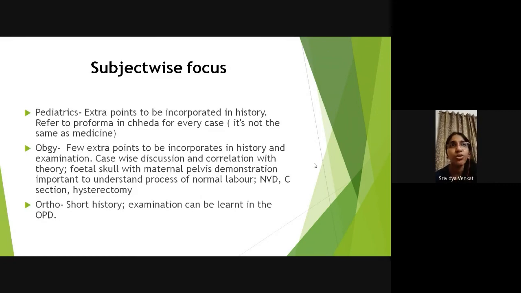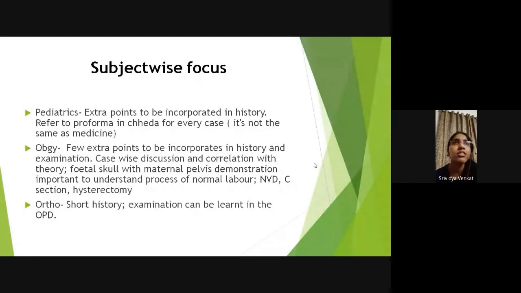And as far as ortho is concerned, the case usually comes with surgery. So the surgery and ortho viva happens together. In ortho, your history has to be very crisp and short, and when you have your ortho postings, go and try and take cases. There's a list of cases that you'll get from your seniors that we'll give you.